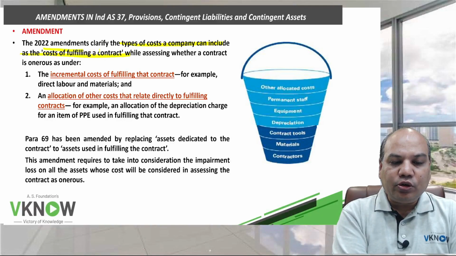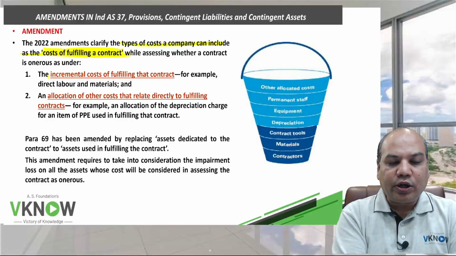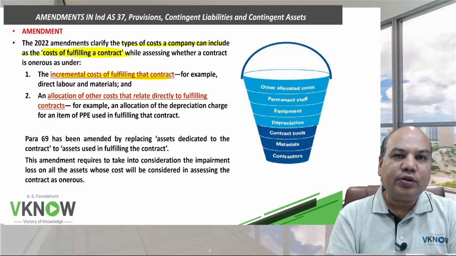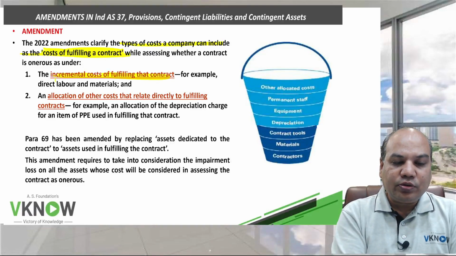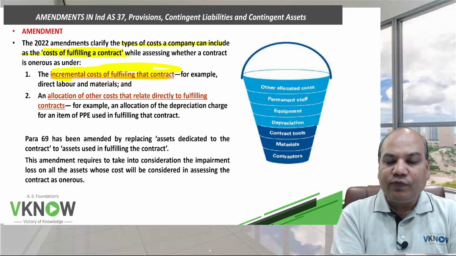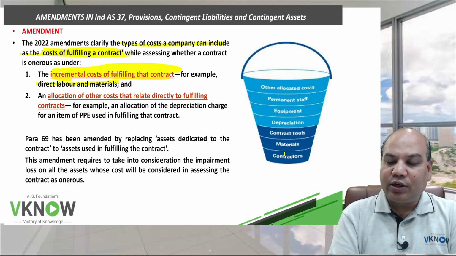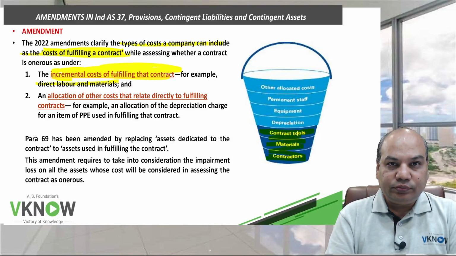So what will we include in the cost of fulfilling a contract? One is the incremental cost of fulfilling the contract. Incremental cost is the additional cost that you will incur to fulfill the contract. Example, material, direct labor. So these are the incremental costs.